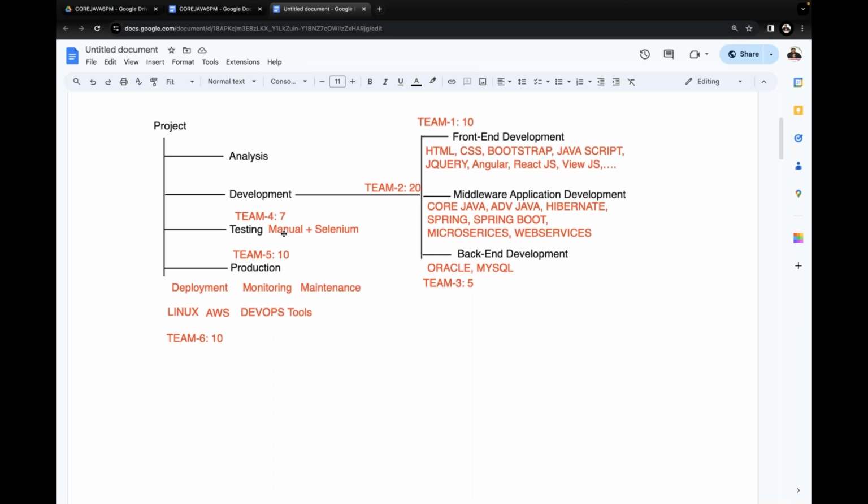Full stack developer. If you are from a Java background, full stack Java developer. If you are from a .NET background, full stack .NET developer. If you are from a Python background, full stack Python developer. Yes sir, all of you get my point or not? Nowadays, every company is looking for what type of developers? Full stack Java developer.